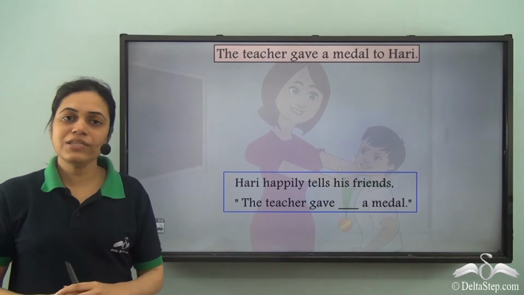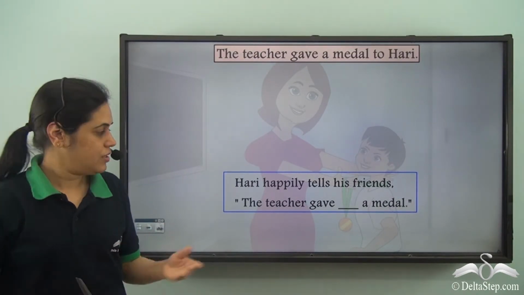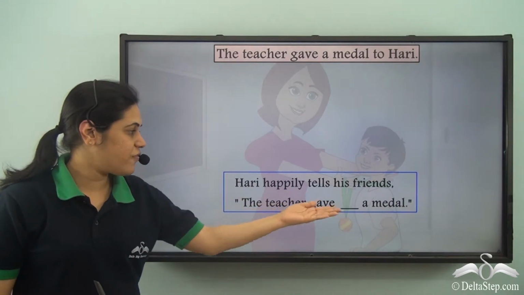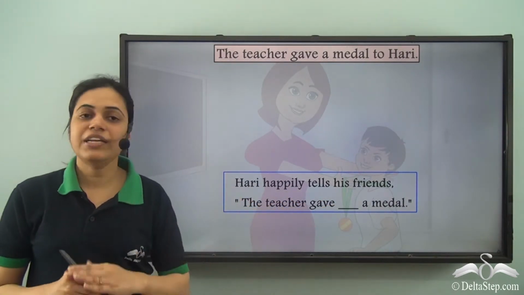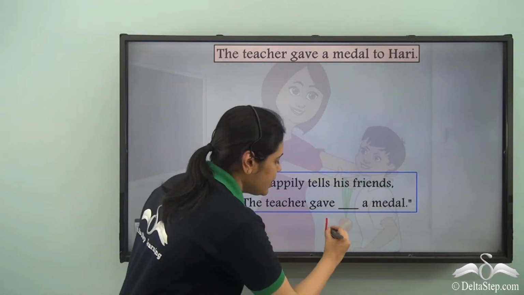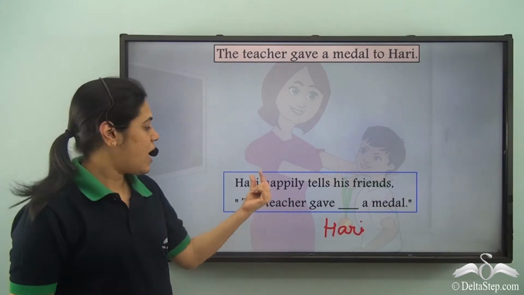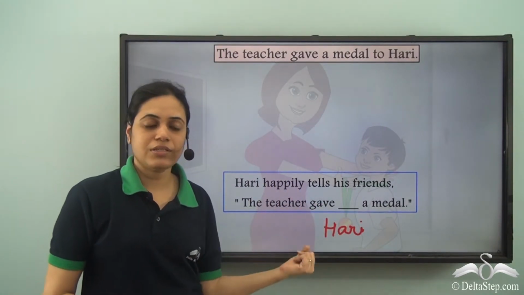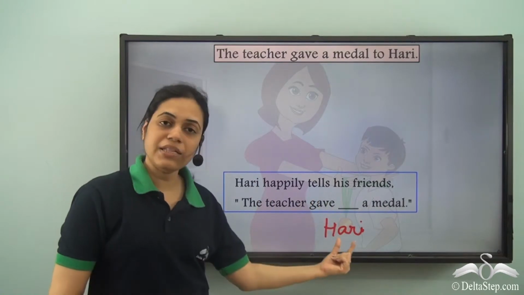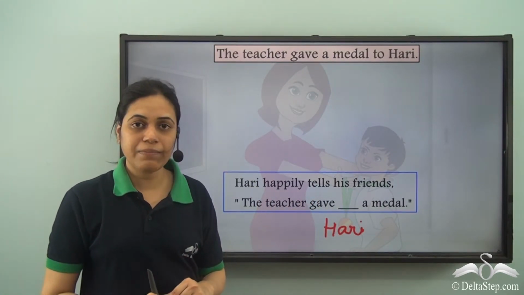Now can you answer this? The teacher gave a medal to Hari. Hari happily tells his friends, "The teacher gave Dash a medal." So the teacher gave Hari a medal, but Hari is speaking, and he will never refer to himself by name.